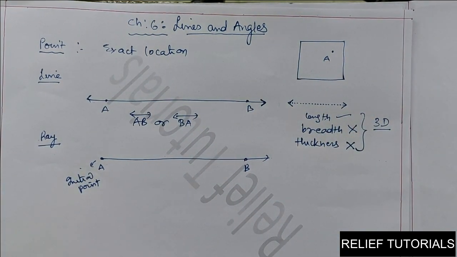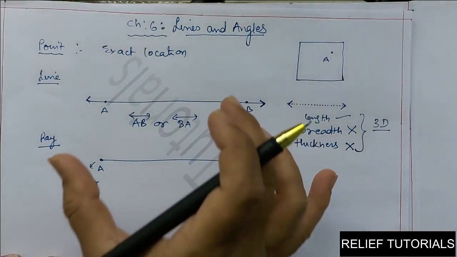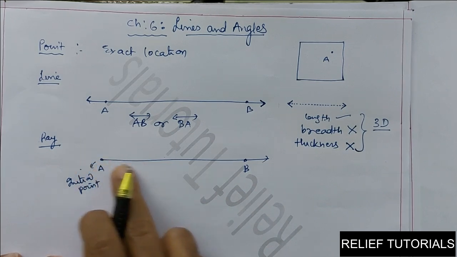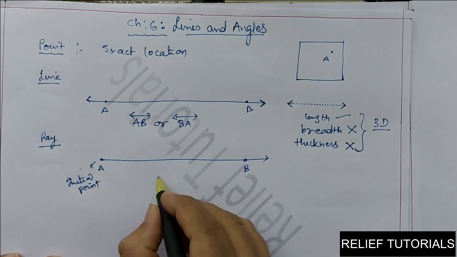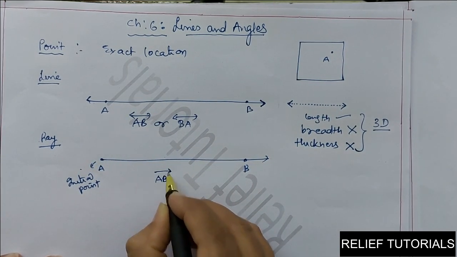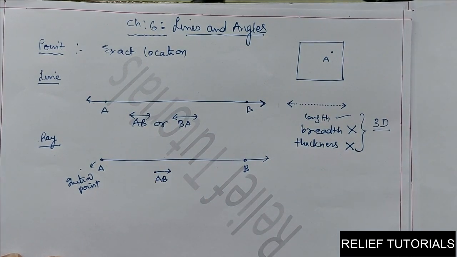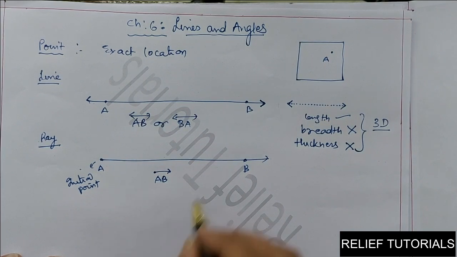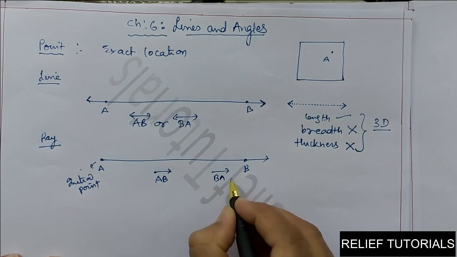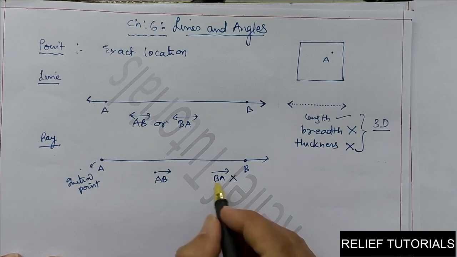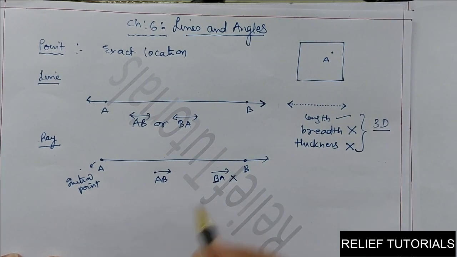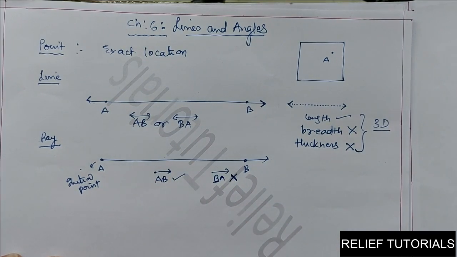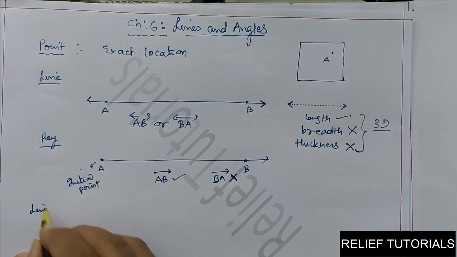So, we can say in short, ray is a part of a line having one end point and it extends endlessly in one direction. It is denoted by the symbol ray AB. Here A is the initial point. Here we can't say ray BA. Why? Because B is not the end point. So, this is not the symbol we use to denote the ray. This symbol we use.